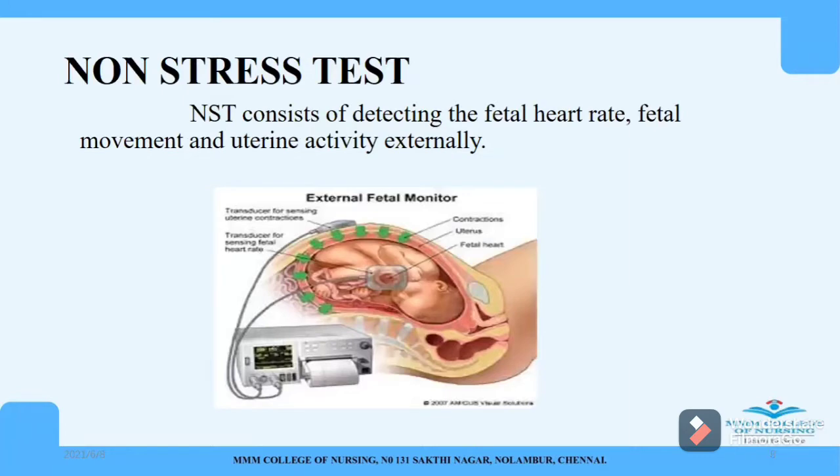So next we can see the non-stress test. So the non-stress test consists of detecting the fetal heart rate, fetal movement, and uterine activity externally. So here we will be assessing everything outside only. So by attaching a probe to the mother's abdomen, we will be assessing the fetal heart rate, fetal movement, and uterine activity externally. So that is the main thing in non-stress test.